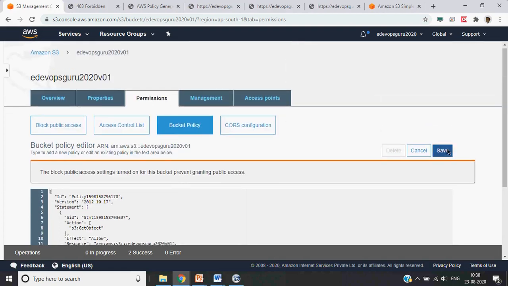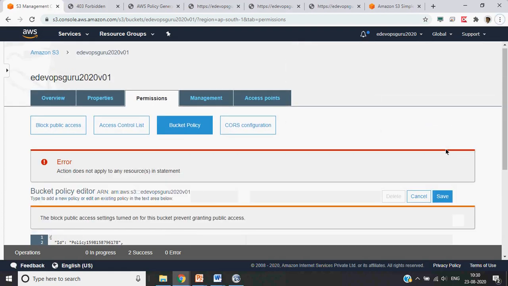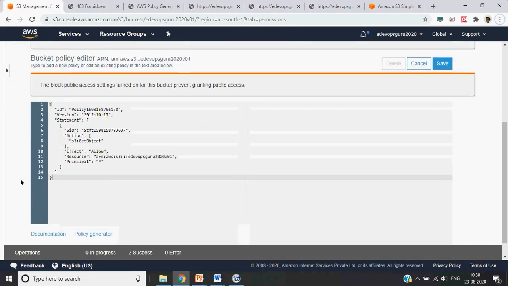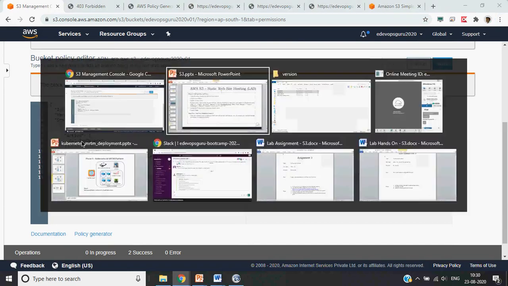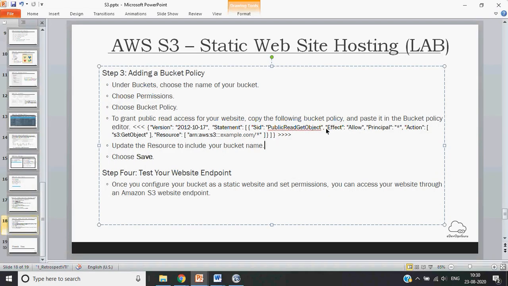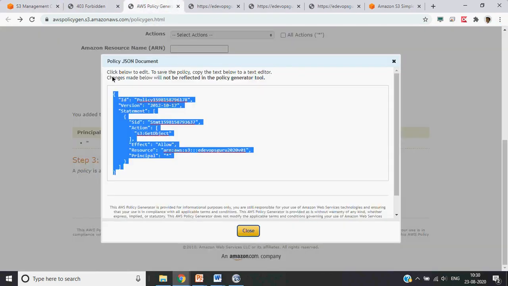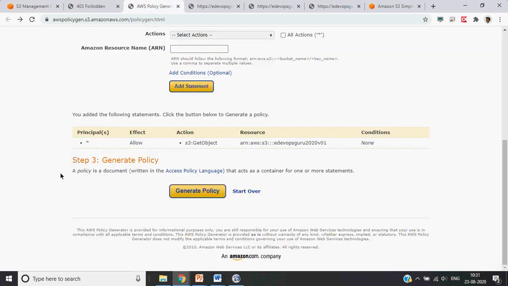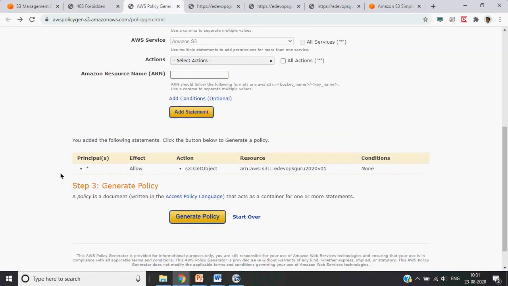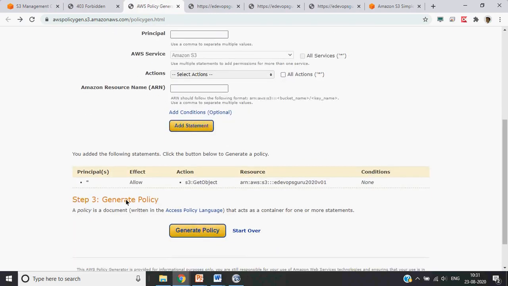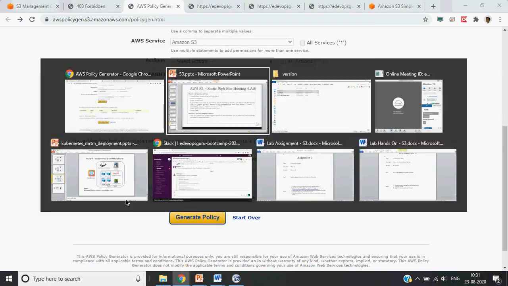So let's save it. Action does not apply to any resource in the statement. Okay, so we have to repeat it.